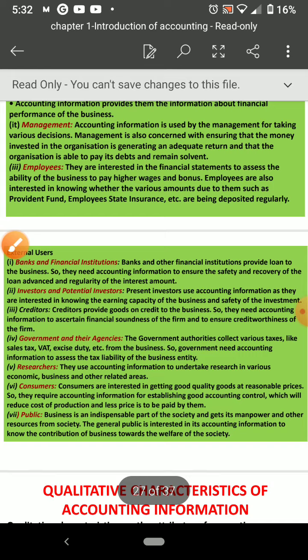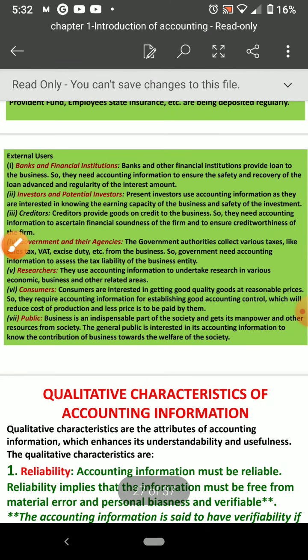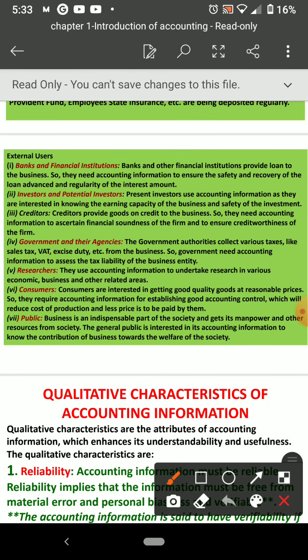Next, external users. External users means those who are outside the organization. That we can say banks and financial institutions. Banks want to know about your profitability, how your business is performing, how you are doing everything in your business. All those things banks want to know. Then investors and potential investors. Investors means those who invested already. Potential investors means those who want to invest later, future investors.